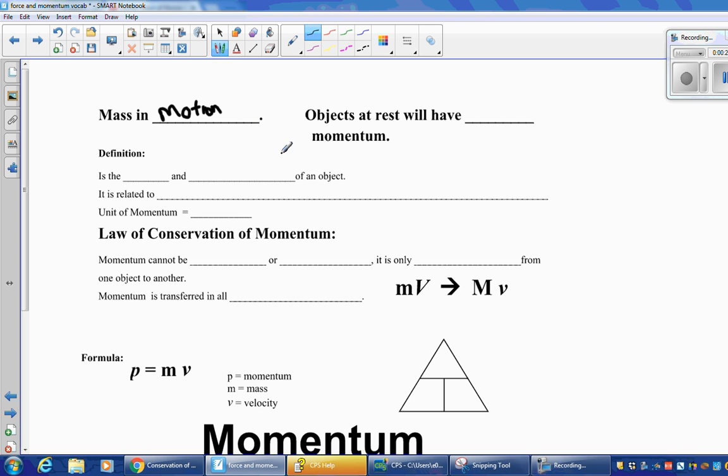It's harder to move something that has more mass because more mass equals more inertia, right? Objects at rest will have zero momentum, but they will have all of their inertia. They will have no momentum because the equation for momentum is mass times velocity. So if you're at rest, that means velocity equals 0, and you'd be plugging a 0 into m times v, and that comes out to a big fat 0. The definition is the mass, m, and the velocity, v, of an object.